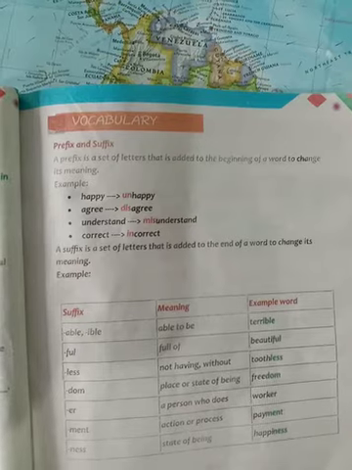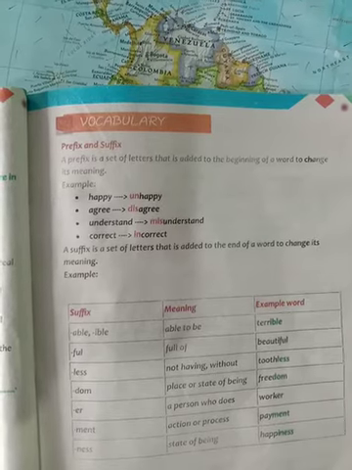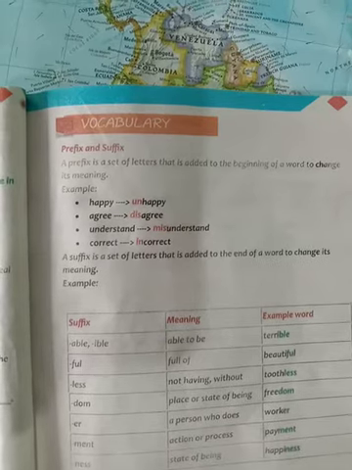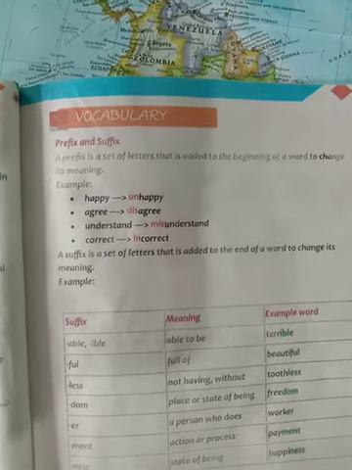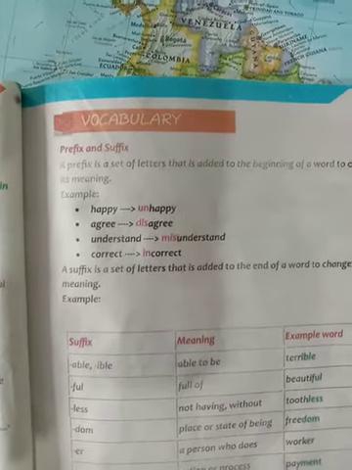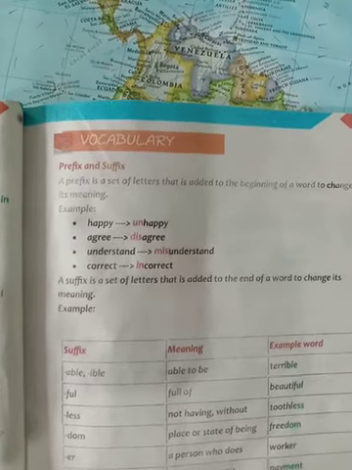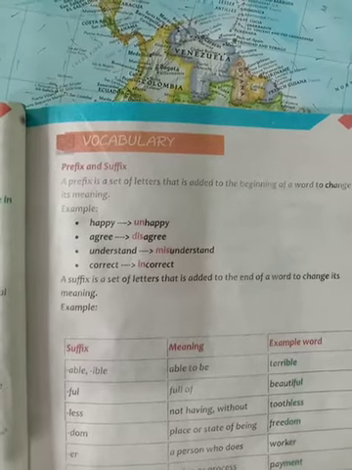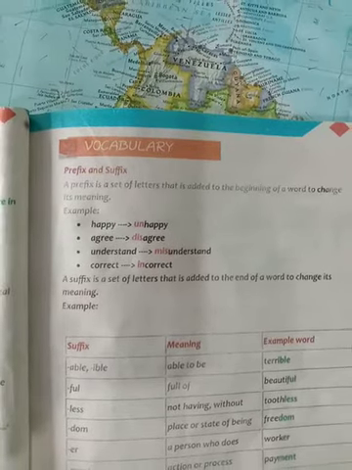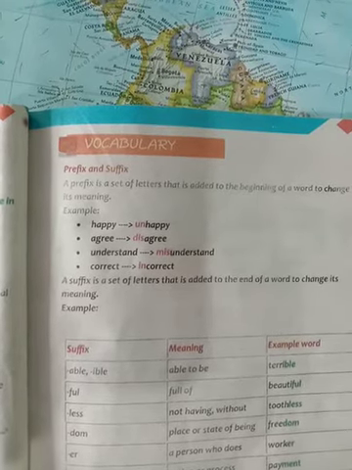Now look at all these examples. UN, DIS, MIS or IN. These are all in pink color, if you can see your book very correctly. So whatever the letters are in pink color, they are actually prefixes. So these prefixes have completely changed the meaning of the base word. Now I hope that you have understood the meaning and the function of prefix, what prefix does to a word.